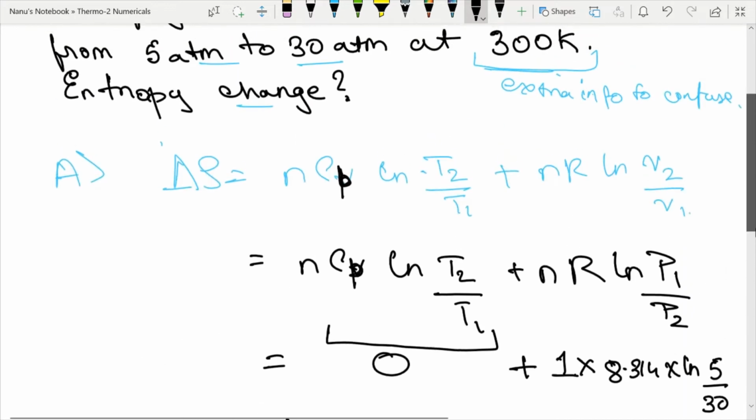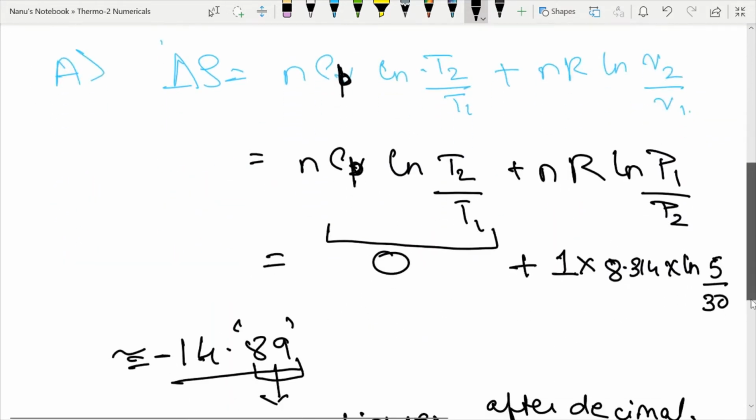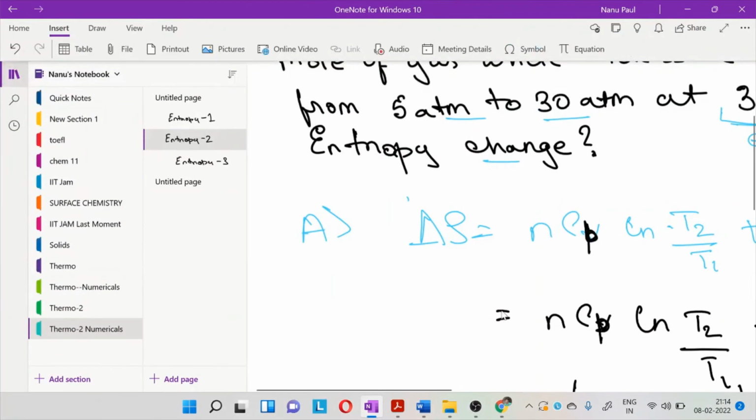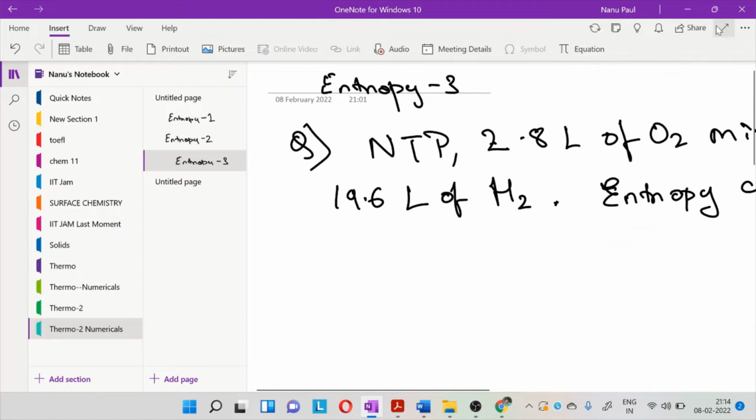So you understood this problem. If you don't understand, please look at it again, how I'm doing it. If you have some problem, do comment in the comment section. I will reply to it. I was a bit busy for quite a few days, but now I'm a bit free.